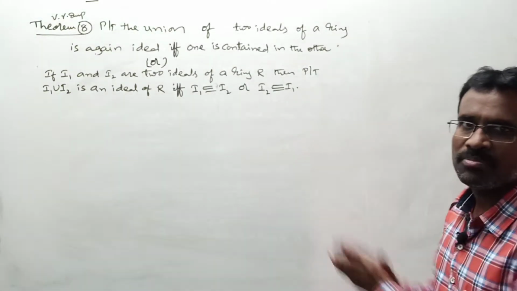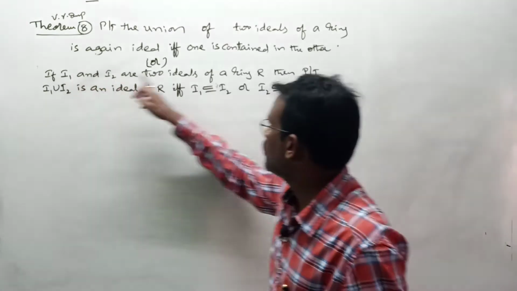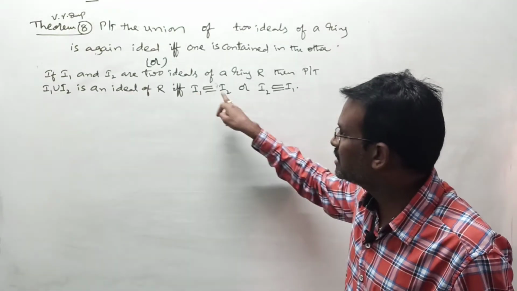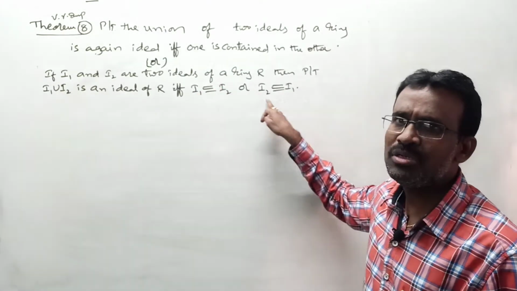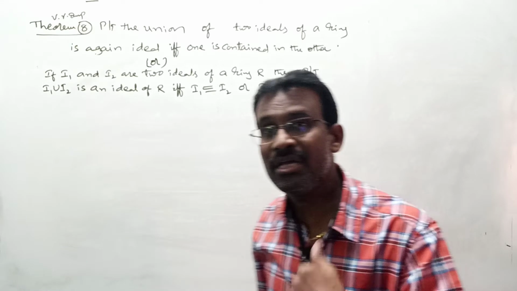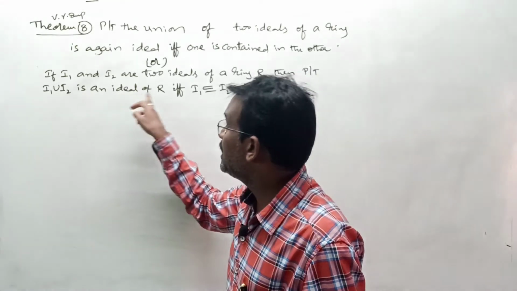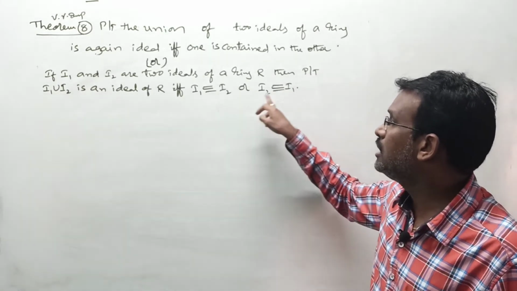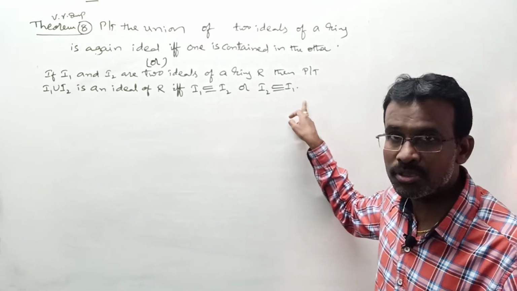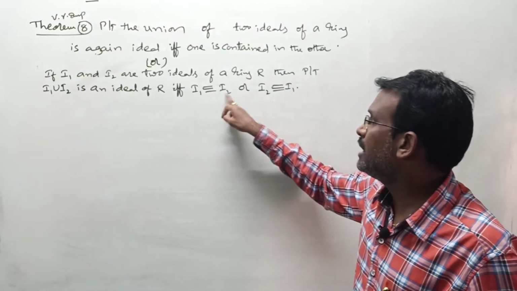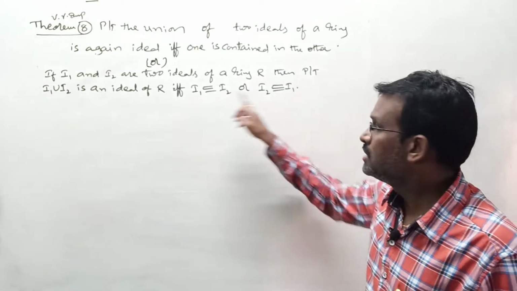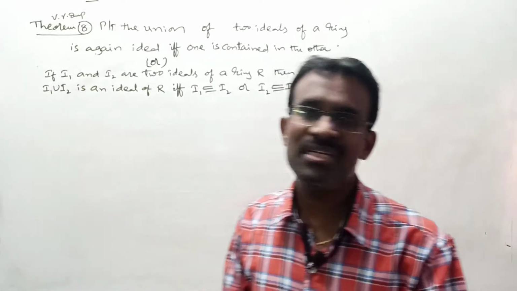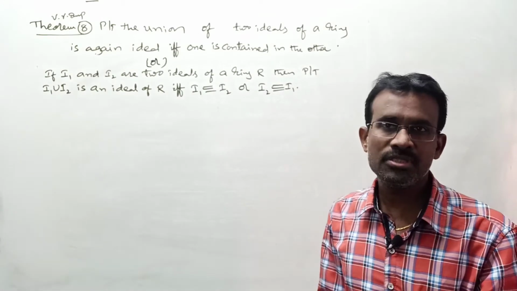With the example I explained: if I1 and I2 are two ideals of ring R, then their union is again an ideal if either I1 is a subset or equal to I2, or I2 is a subset or equal to I1. Similarly, if I1 union I2 is an ideal of R, then 100% I1 is a subset or equal to I2 or I2 is a subset or equal to I1. And if I1 is a subset or equal to I2 or I2 is a subset or equal to I1, their union I1 union I2 is again an ideal. It is an if and only if condition, right? Both conditions we have to show.